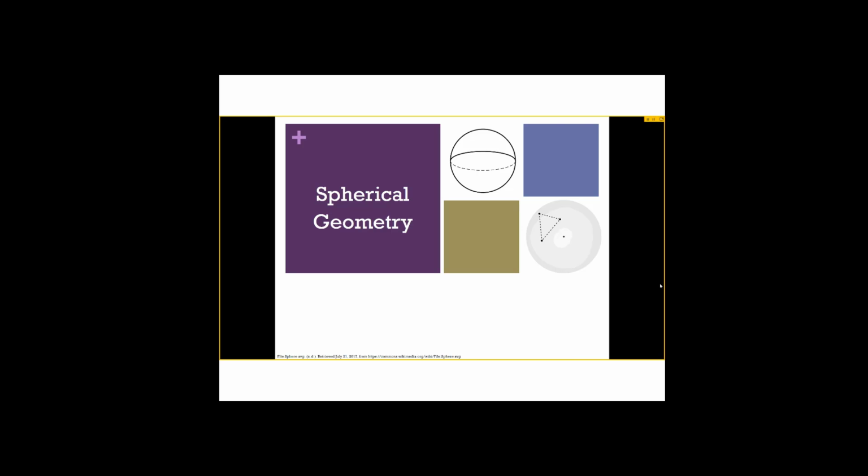The first geometry we'll look at is spherical geometry. Spherical geometry holds a difference in the way parallel lines are, which can be found when we reword Playfair's postulate to state that given a line and a point not on the line, it is possible to draw no lines through that point that are parallel to the first line. Basically it just states that there is no parallel line, and this can be modeled on a sphere.